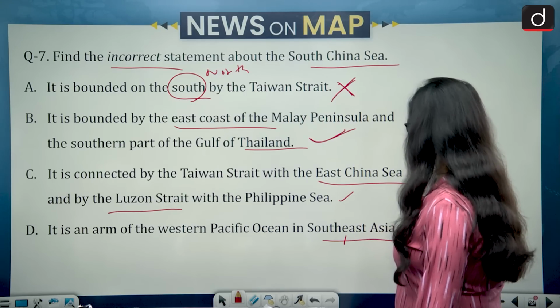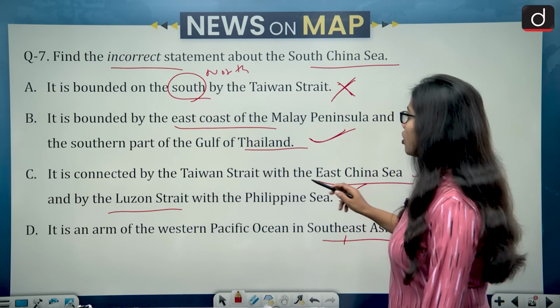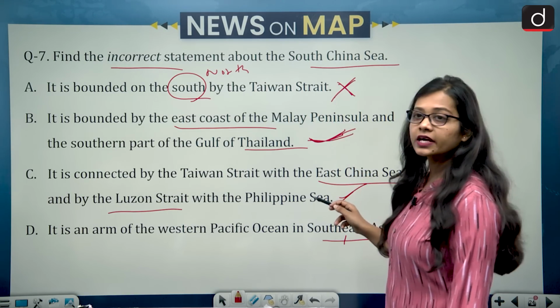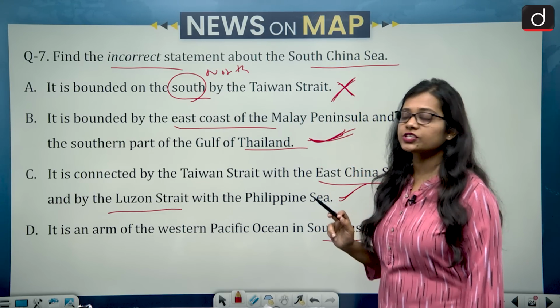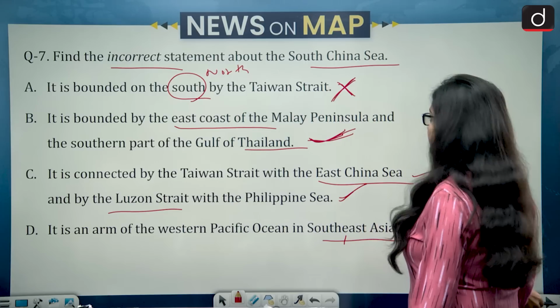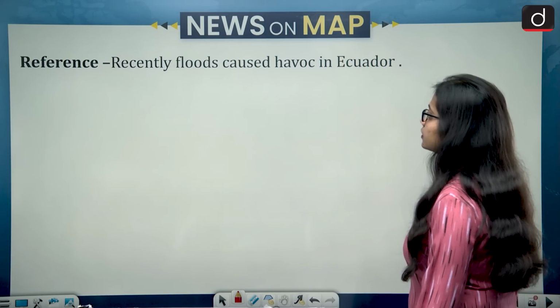So option D is correct, option C is correct, option B is correct. So the incorrect statement is option A. So the correct answer of this question is option A. Then moving on to the next question.